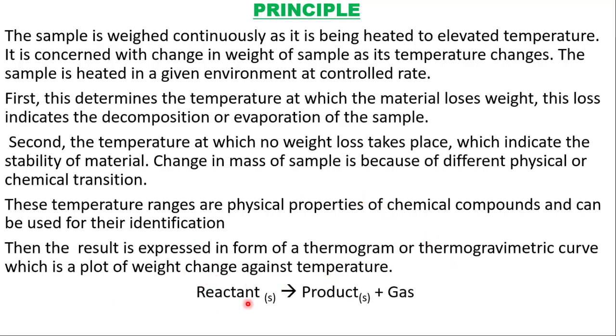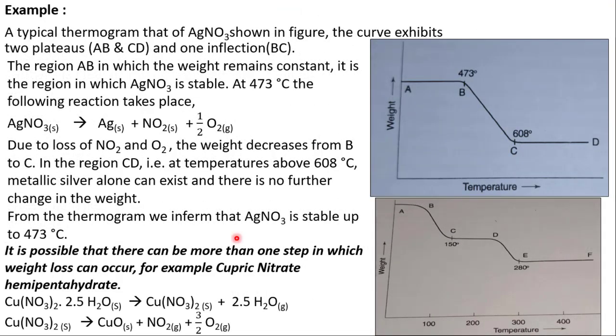So here the reactant is converted into product with the formation of byproduct. The formation of byproduct is responsible for the weight loss. We can explain this by taking silver nitrate as an example. This is the thermogram for silver nitrate. A typical thermogram, that of silver nitrate, is shown in the figure.